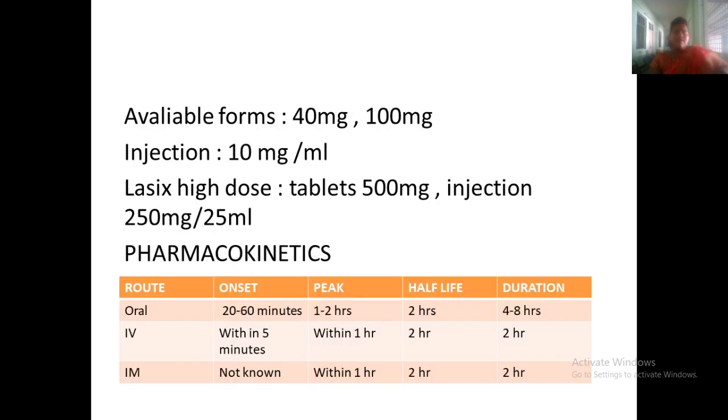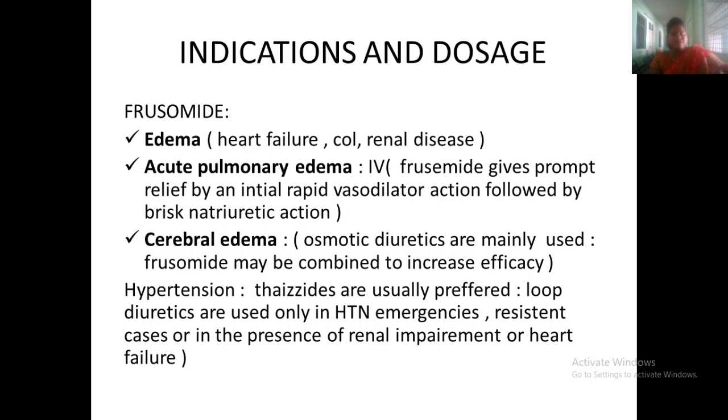It may be available in 40 mg, 100 mg, 10 mg, and Lasix can be given. Sometimes it can be given up to 500 mg also. In case of injection, 250 mg for 25 ml. Indications: edema, acute pulmonary edema, and then cerebral edema. It can be given.